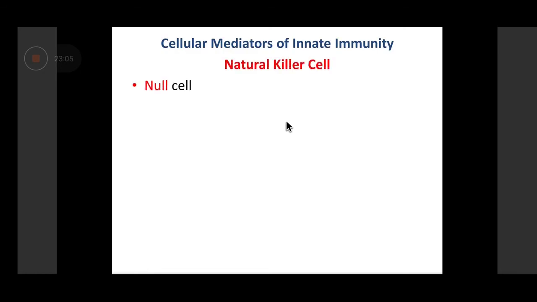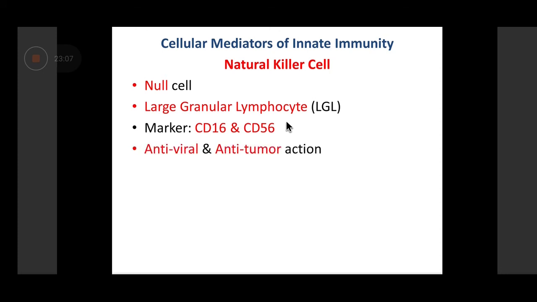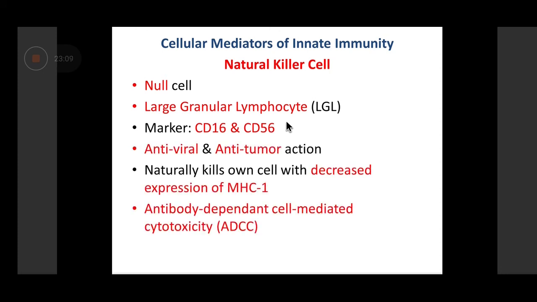Now we come to another cell of the innate immune response, a very important question that you get in your exam, especially as a short note that you need to know. That is the natural killer cell. The natural killer cell is known by various other names, a large number of names by which it is defined. It is also referred to as a null cell. Null actually means zero.